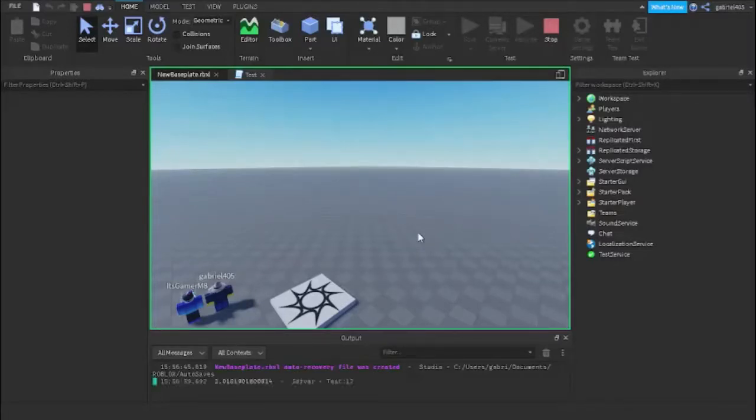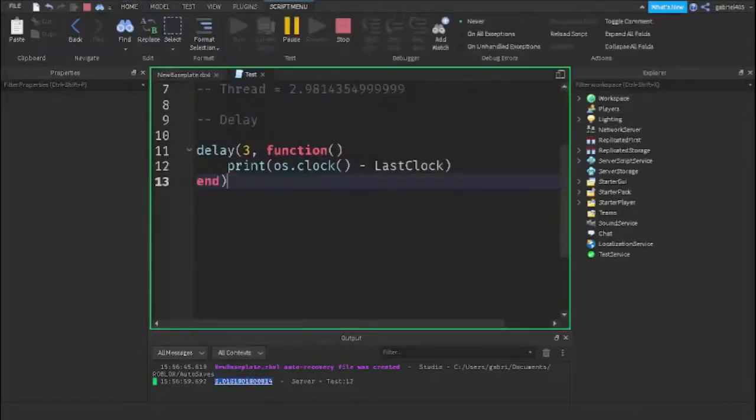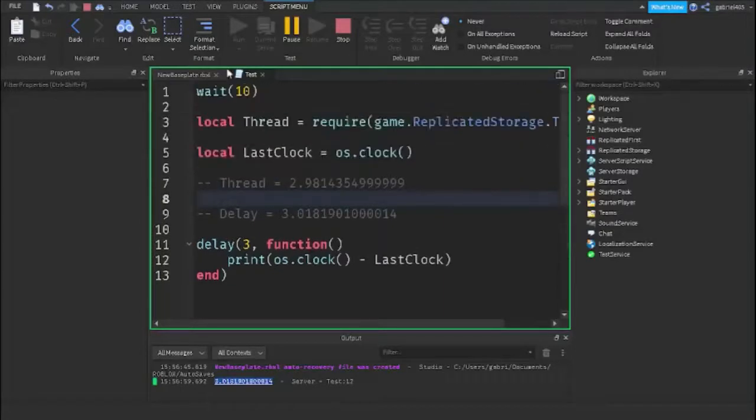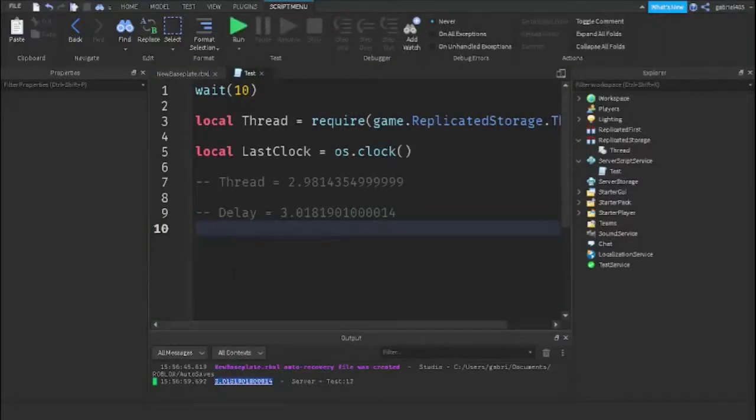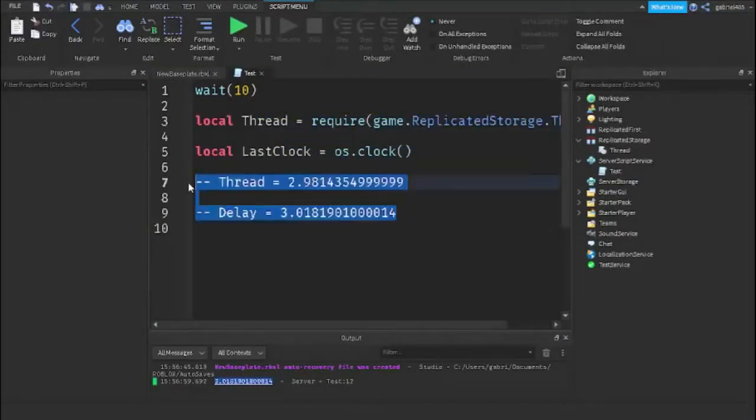So after 10 seconds, it gave us 3. So this was really accurate. I don't think our game was lagging, so it wasn't problematic. For the built-in delay, it was more accurate because the thread version went faster than 3 seconds. So that's not cool. But if our game was lagging, this would be a much better example. But yeah, that's the time that you did. I guess delay did great because our game was not lagging. Okay, so that's delay.